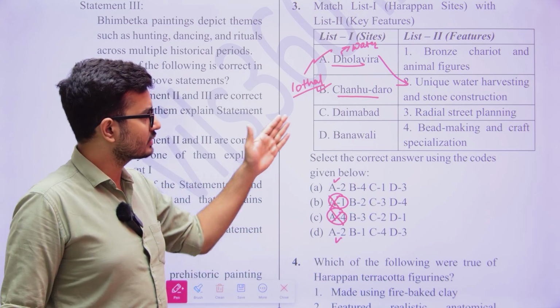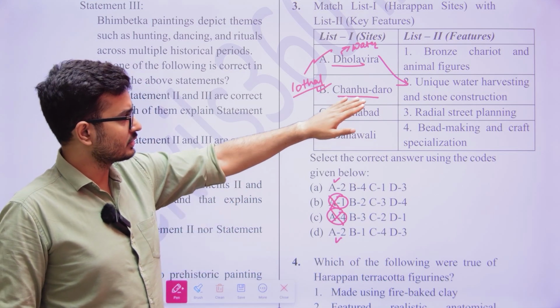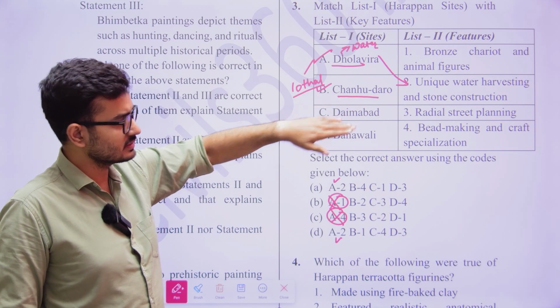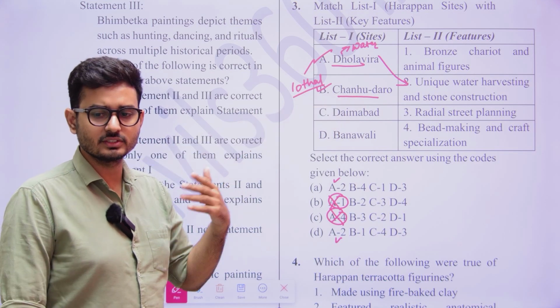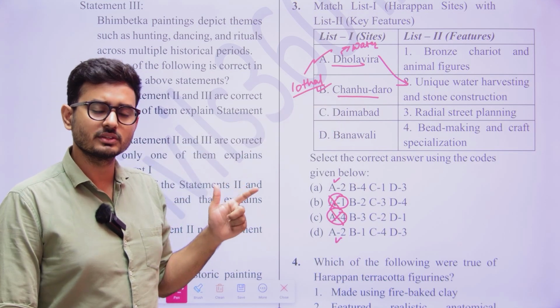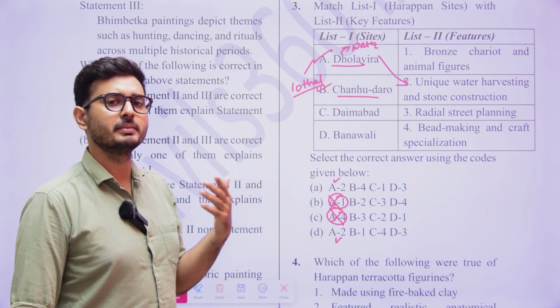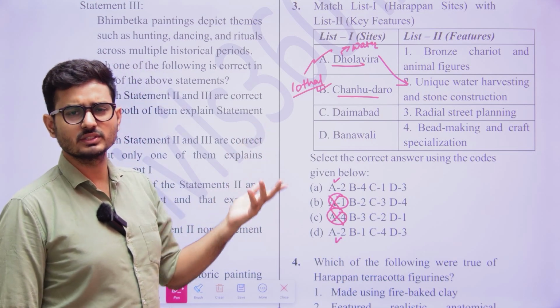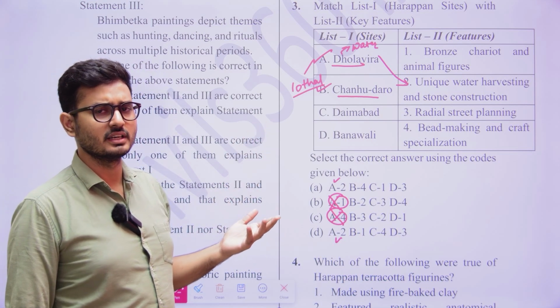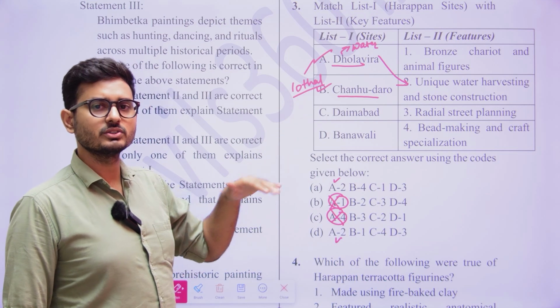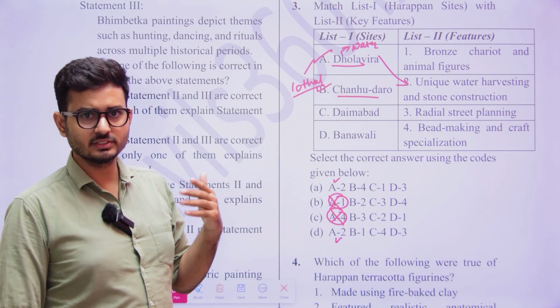So there also you could have used geography: in Chanhu Daro there were various stones, and Lothal and Chanhu Daro were very well known for their bead making factories. This was a very easy thing. Or even if you did not know this, you could have thought about which is the major resourceful area.